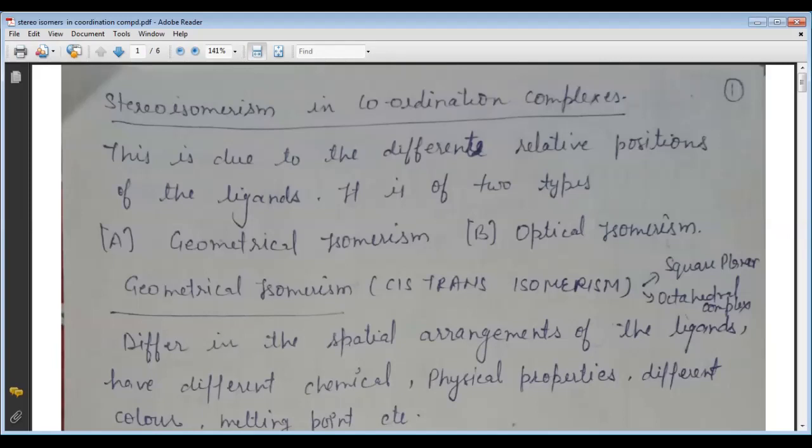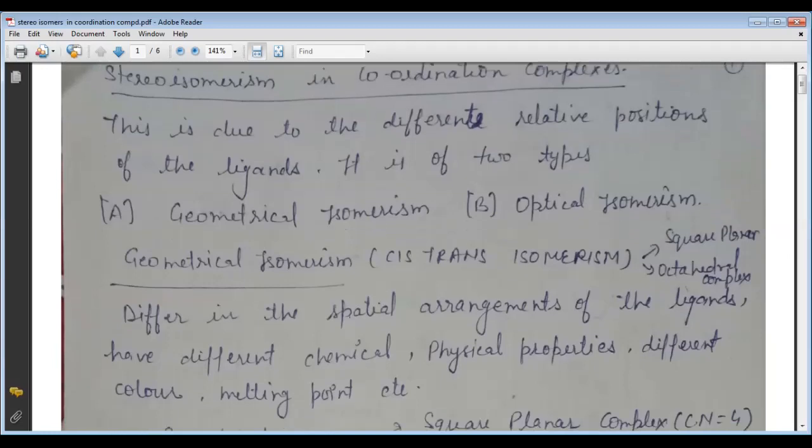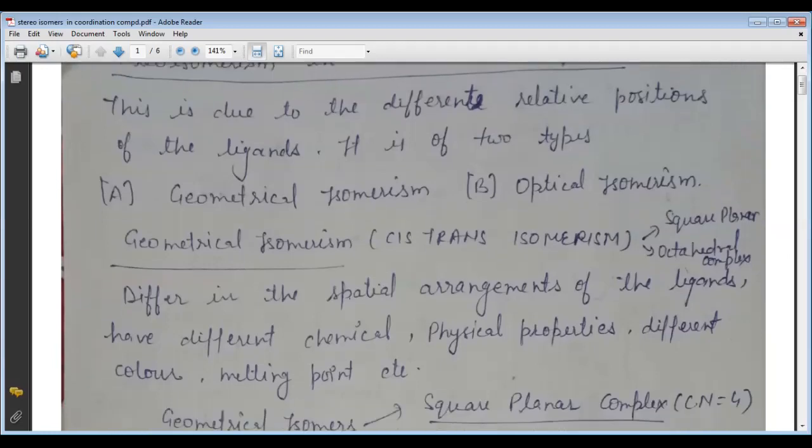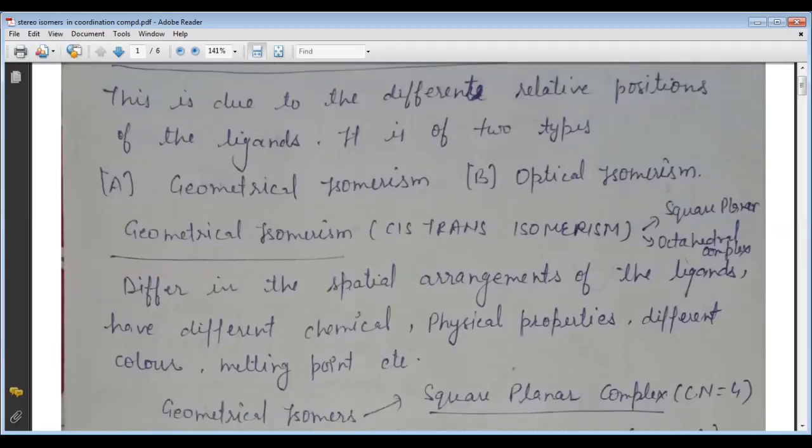Here is the coordination complex, and the main topic is the stereo or space isomerism. This is due to the difference in relative positions of the ligands, and it is of two types. The first type is called the geometrical isomerism, and the other type is called the optical isomerism.